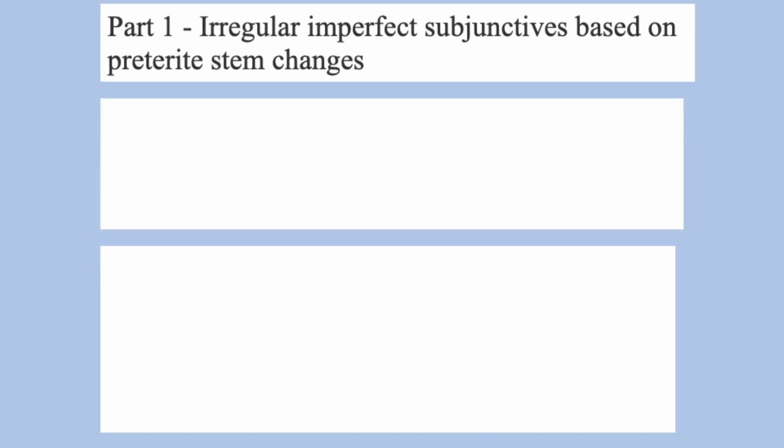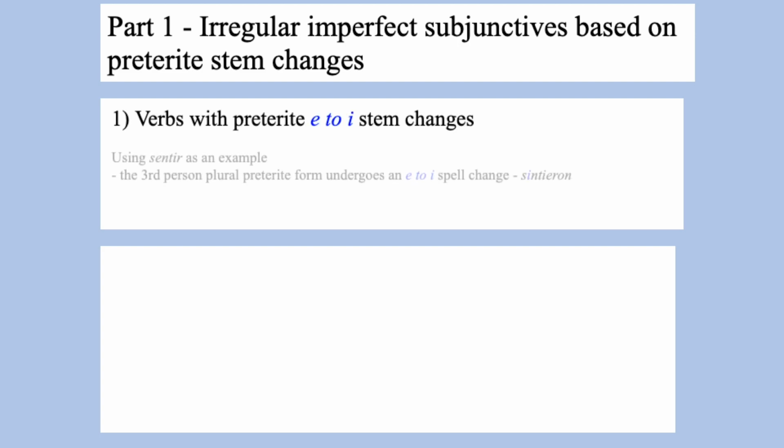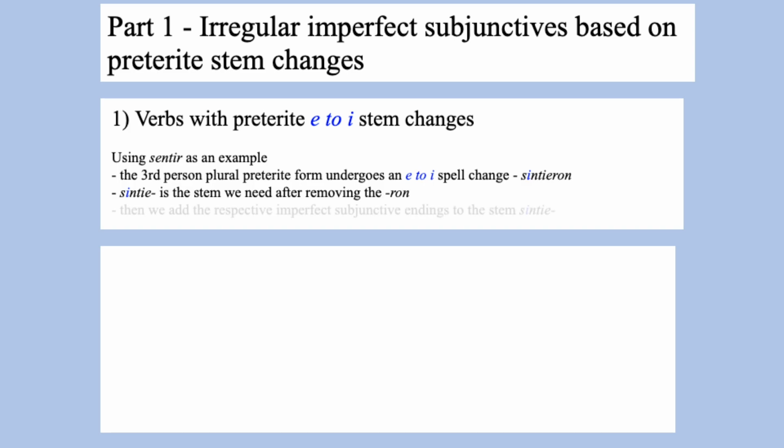We start off with verbs based on preterite stem changes. We have the E to I stem change, so for the verb sentir, we know its third person plural preterite form undergoes the E to I stem change and is conjugated as sintieron. We remove the ron and obtain the stem sintie. And to this stem, we add the imperfect subjunctive endings afterwards.